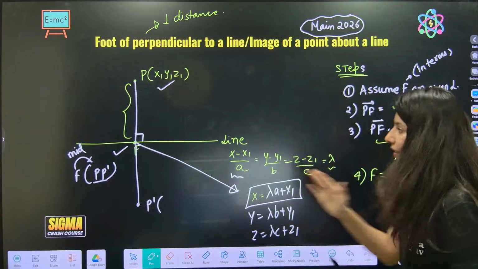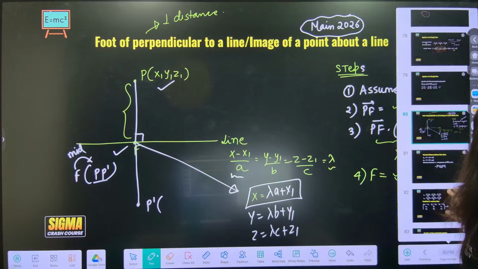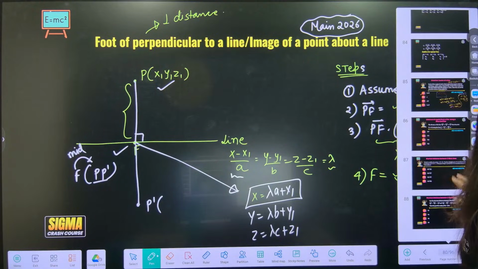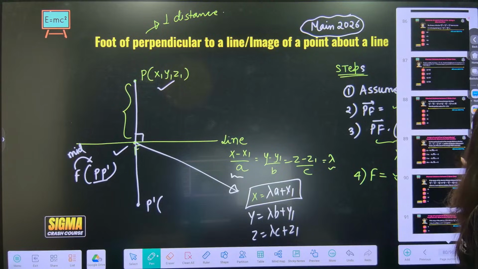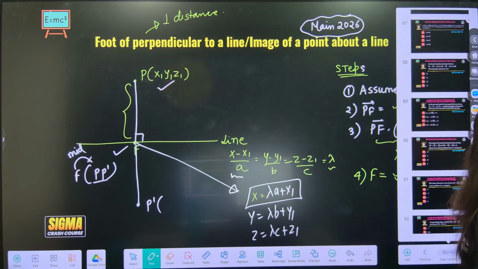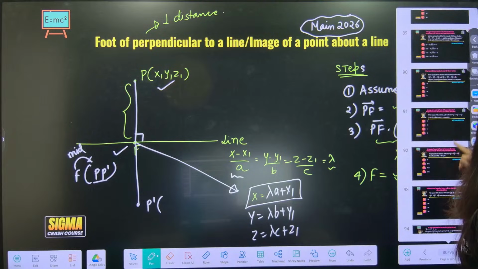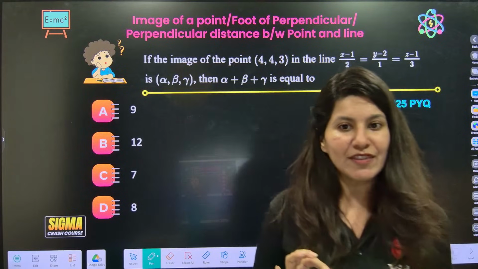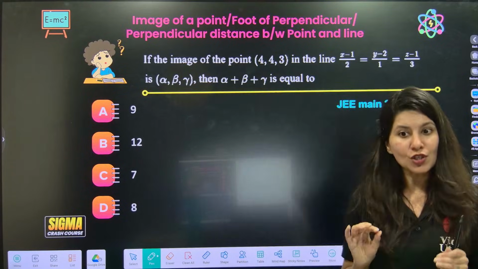Okay, are we ready to apply this concept in questions? Tell me in the chat box. Okay, yes. So yes, this is the question. Ready for a JEE Main 2025 PYQ? Short question will be there.